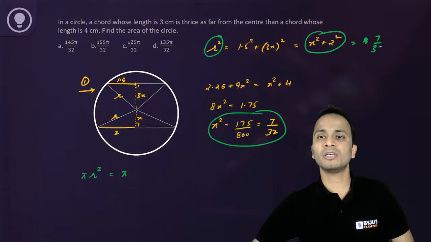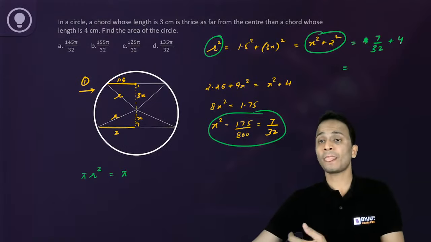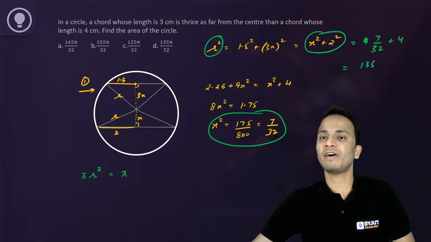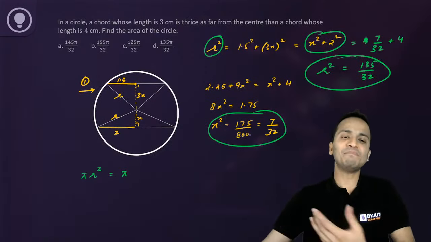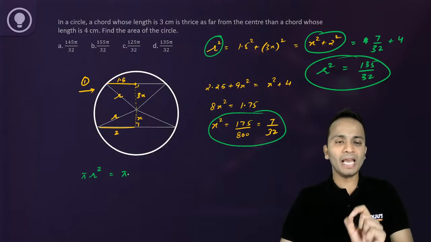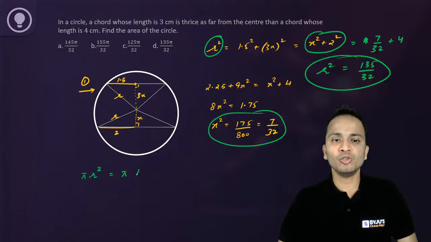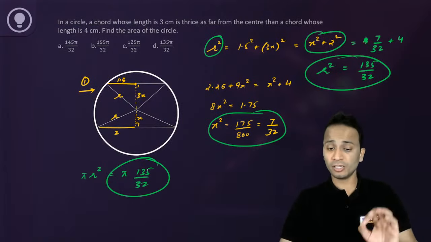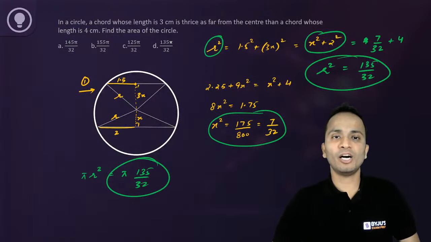So 7 upon 32 plus 4: 128 plus 7 is 135 upon 32. So this is the value of r square, and you can put it in the formula for area. So pi into 135 divided by 32 will be the final answer, and this will be the area of the circle.